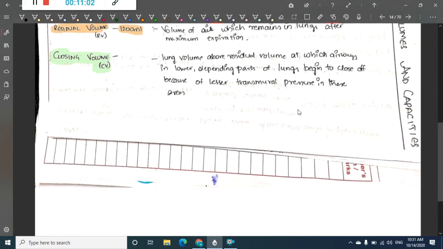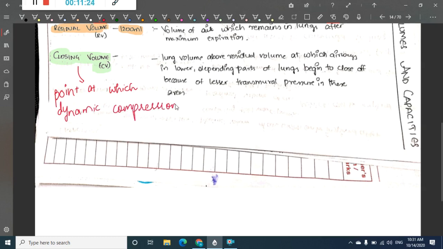We can also say it is a point at which dynamic compression of airway begins during forced expiration.